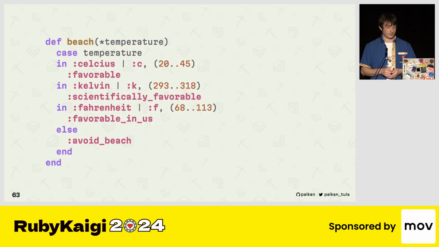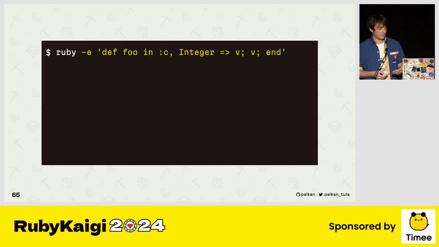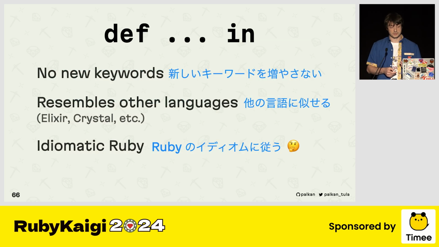But let's come back to our Ruby code. How could this code be translated into a method overloading version, without even thinking about implementation? Actually, in the same way it is implemented in Erlang. We can do it like that, using existing constructs from Ruby. It's still the same def method name, the same in keyword and the pattern on the right of it. And that's basically it. Of course, it's not supported yet in the latest Ruby version, but we can bring it.